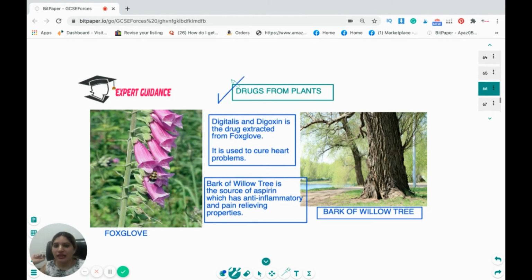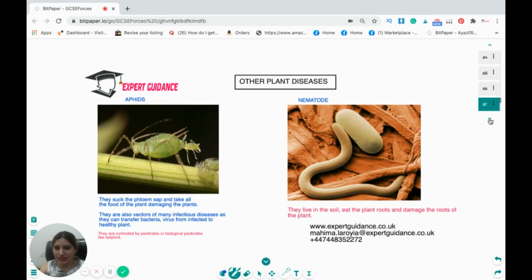Now, the drugs that we get from the plants, you need to remember these examples. Digitalis and digitoxin are drugs extracted from the foxglove plant. It is used to treat heart problems. The bark of the willow tree is a source of aspirin, which has anti-inflammatory and pain-relieving properties.